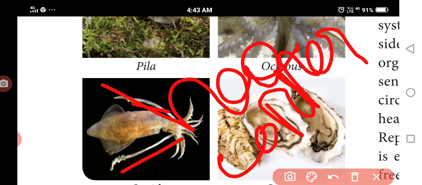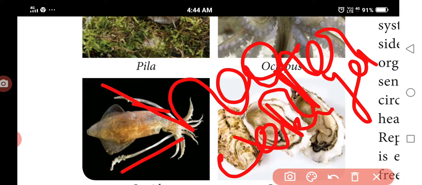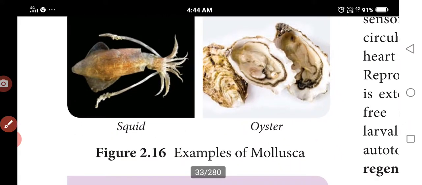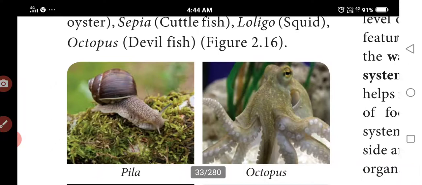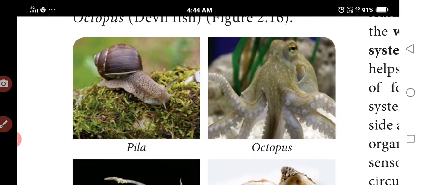It is dioecious and oviparous. Development is indirect. The larva is the veliger larva. Examples are snail, octopus, squid and oyster. So for Mollusca, you have to remember this phylum.